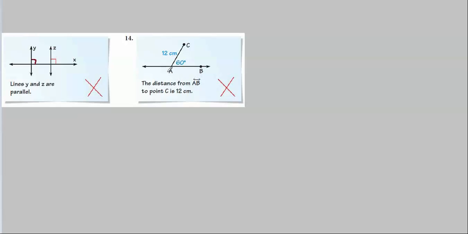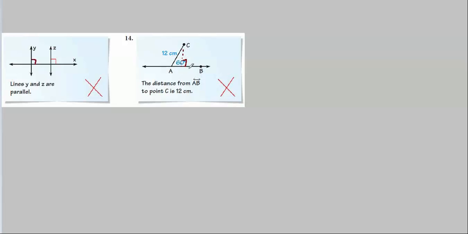Now this one, once again, that's incorrect. We have to draw a perpendicular line here. I'll just draw it in dots so that this forms a right angle. Then this distance here, and this distance will definitely be less than 12 centimeters. Remember, I mentioned earlier that the way we define the distance from a point to the line is the shortest distance from the point to the line also.